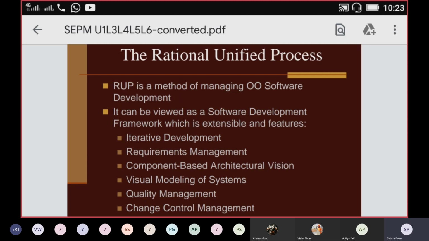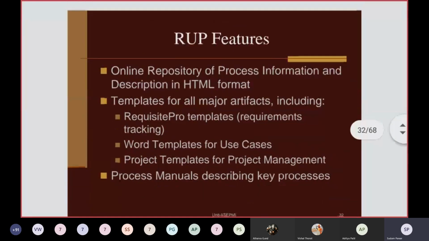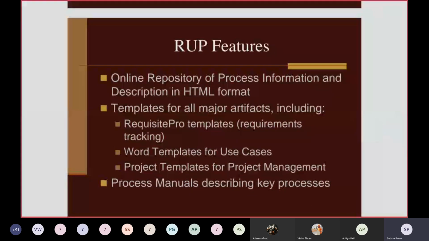So these are the additional, extensible features of your software development process that are adopted in the Rational Unified Process. Additional features are also given, okay.